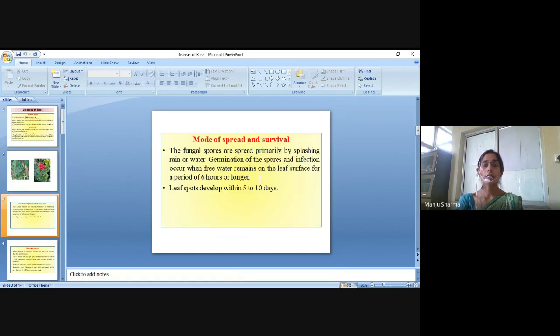Mode of spread and survival. The fungal spores are spread primarily by splashing rain or water. Germination of the spores and infection occur when free water remains on the leaf surface for a period of 6 hours or longer. Then the leaf spots develop within 5 to 10 days.